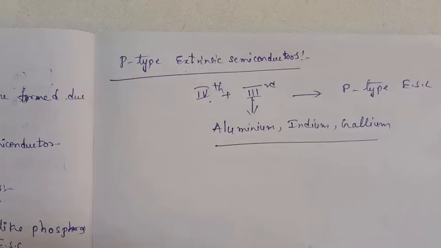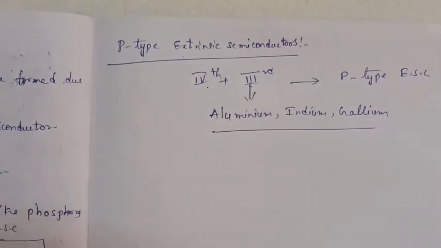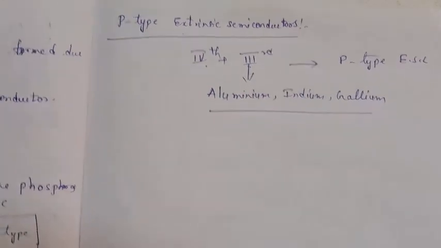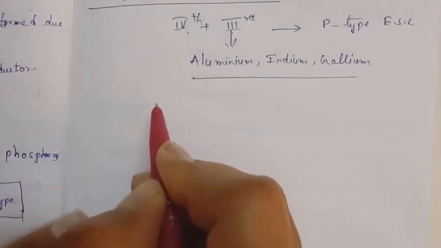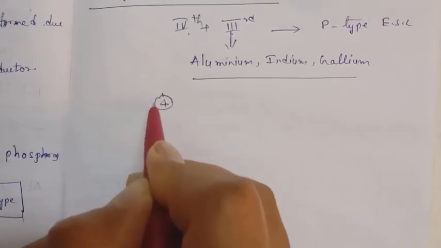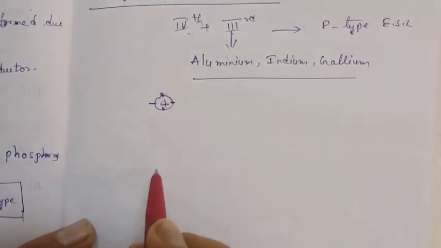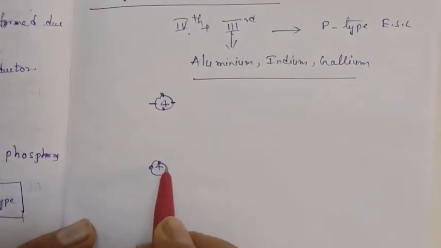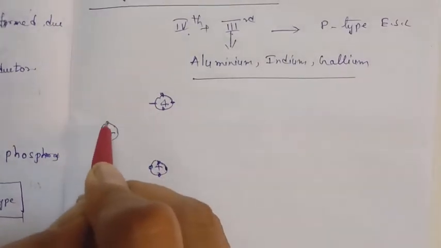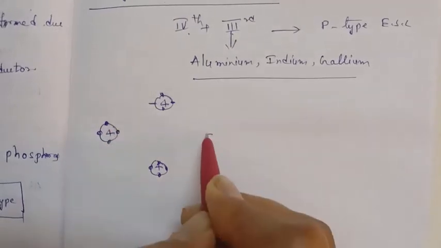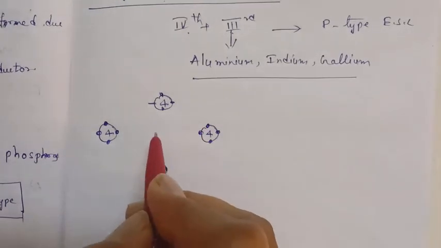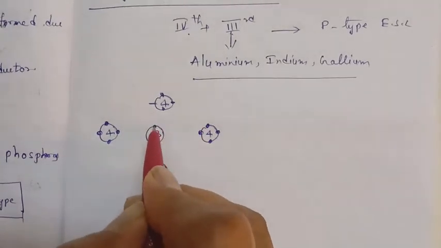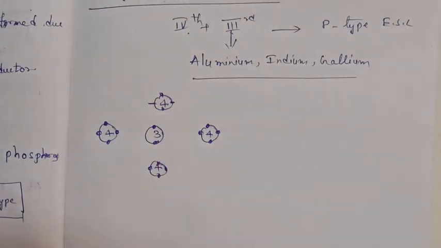Those elements you have to dope with third group elements, then we get the p-type extrinsic semiconductors. Now we take again the same structure, germanium or silicon. These are fourth group elements, having 4 electrons in their outermost orbit. These fourth group elements are doped with a third group element, which has only 3 electrons in its outermost orbit.